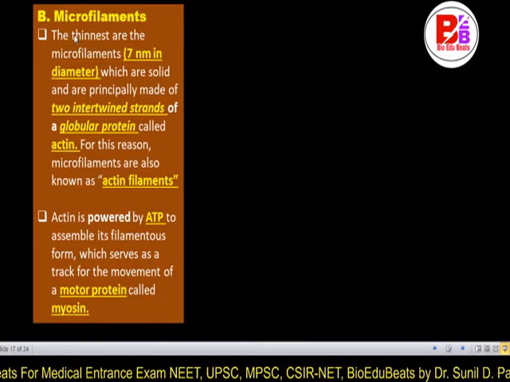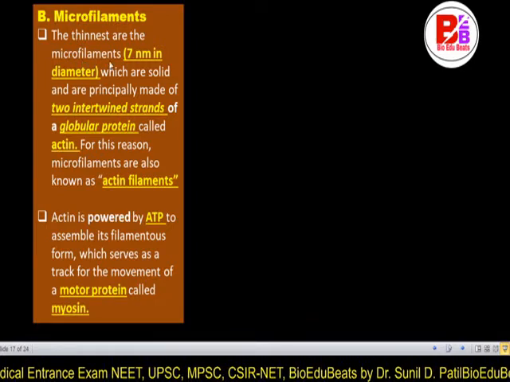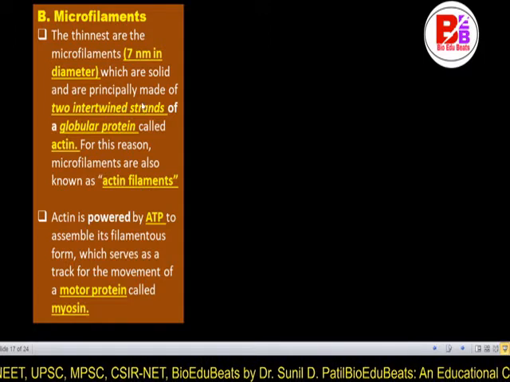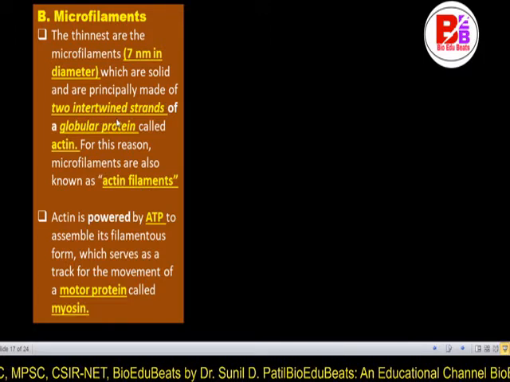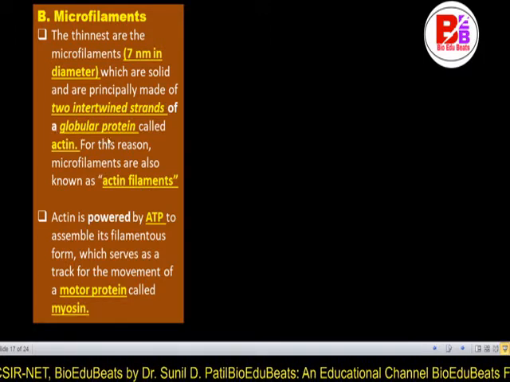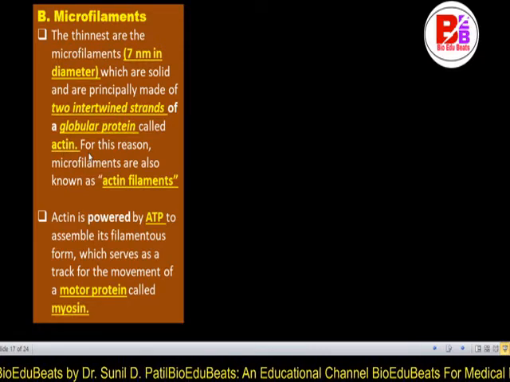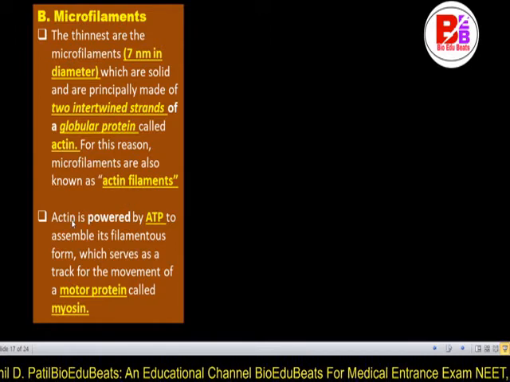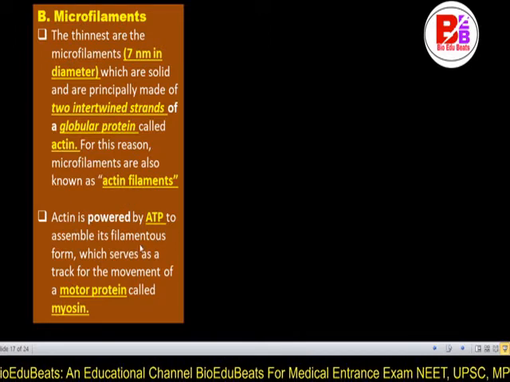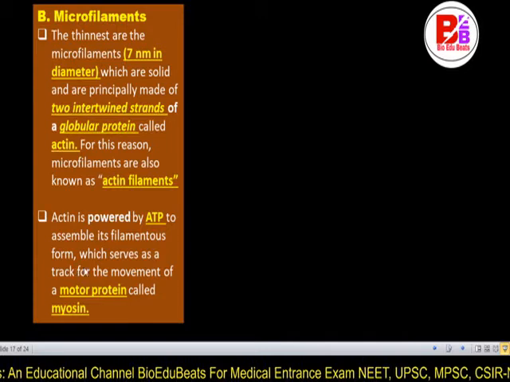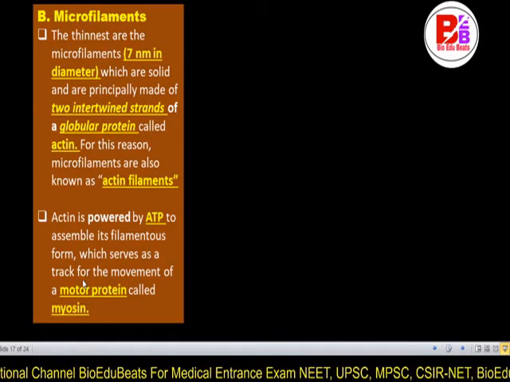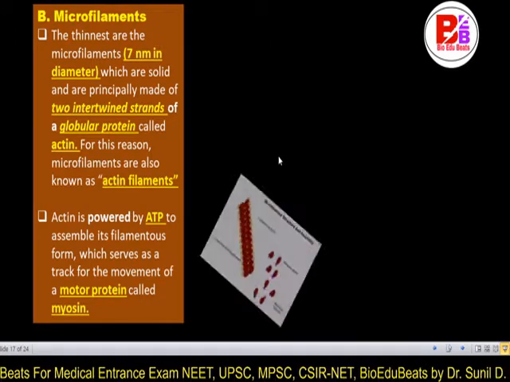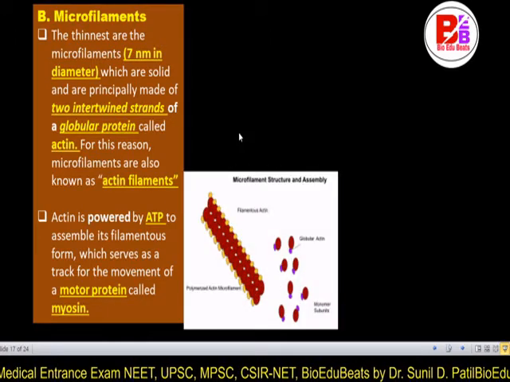So the second one is the microfilament. The thinnest are the microfilaments, 7 nanometer in diameter, which are solid and are principally made up of two intertwined strands of the globular protein called actin. For this reason, microfilaments are also known as actin filaments. Actin is powered by ATP to assemble into its filamentous form, which serves as the track for the movement of the motor protein called myosin. So myosin activation depends on this.